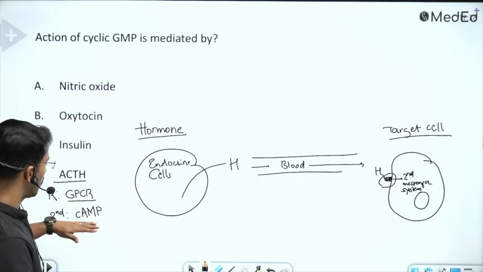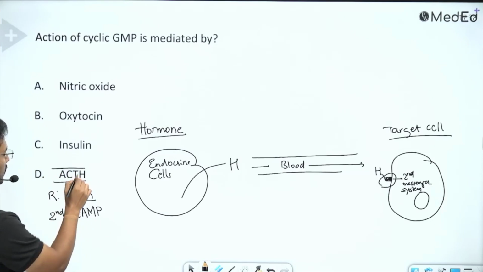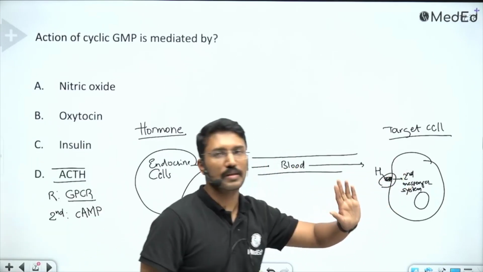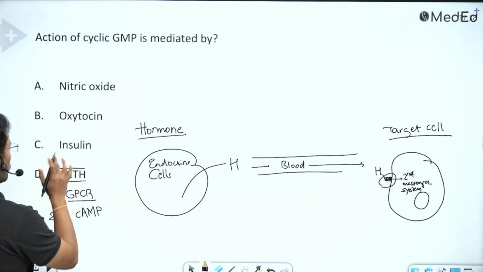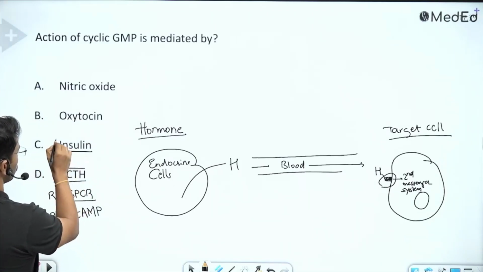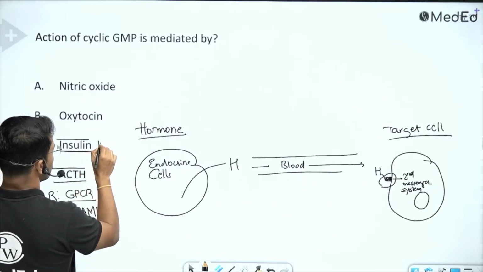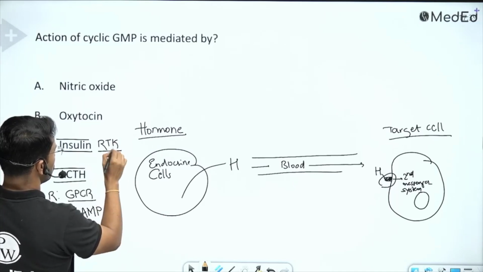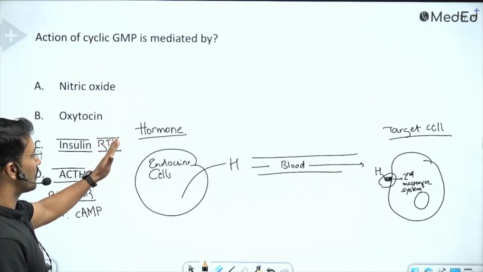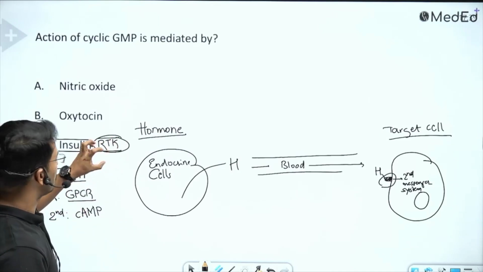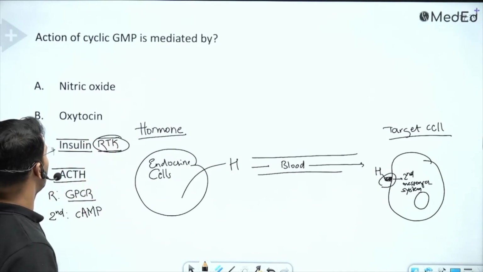Cyclic AMP is the second messenger for the ACTH. Now coming to insulin. Insulin is coupled to a receptor known as receptor tyrosine kinase, or RTK, right? So the receptor has tyrosine kinase activity.